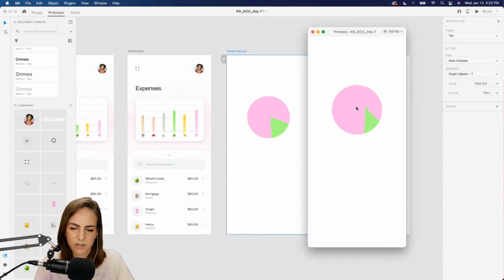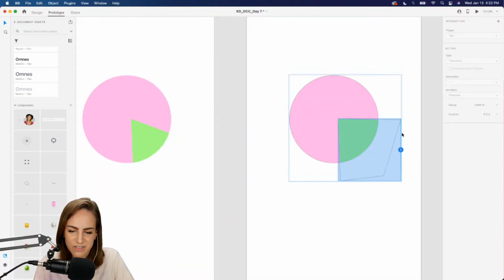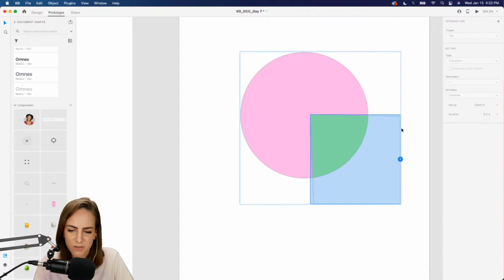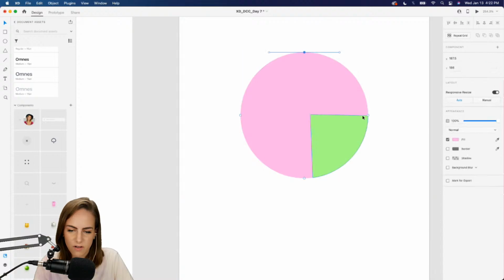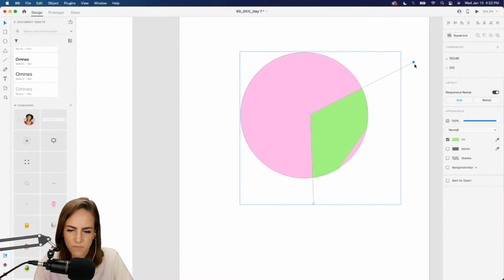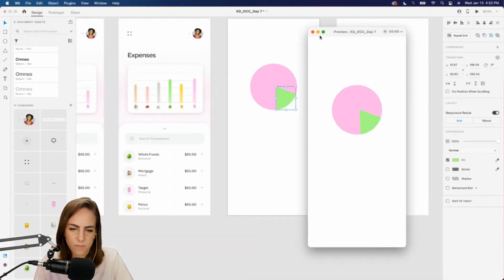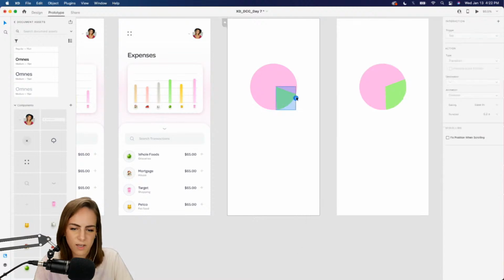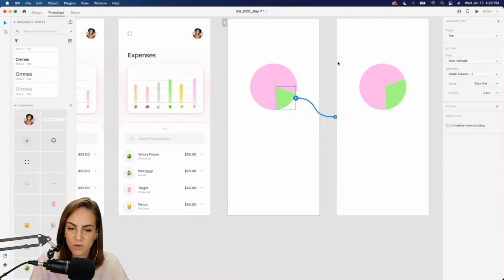So we can preview that. Oh, I think that did not turn out right. I think that was because I added another point. So let me just get rid of that other point. And I'll just drag it over. Okay, so this one should work. Prototype, tap, Auto-Animate. All right, there we go. That one worked a little bit better. So that is how you would do the pie chart if you wanted to.